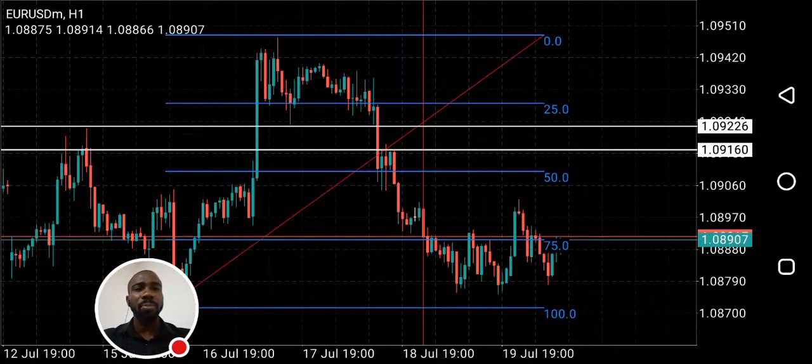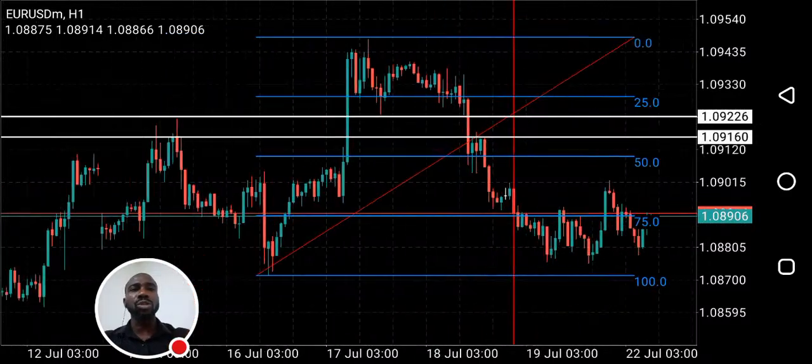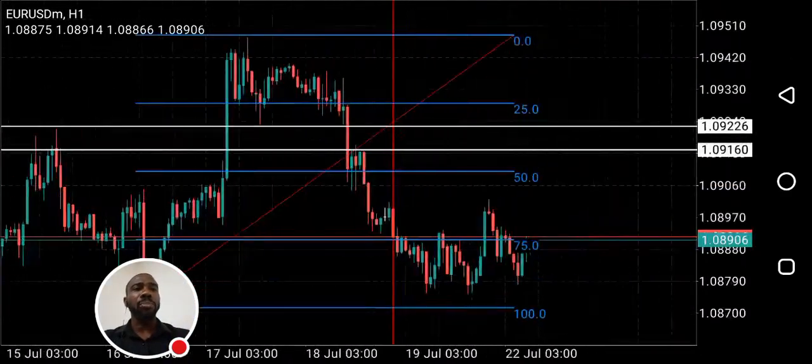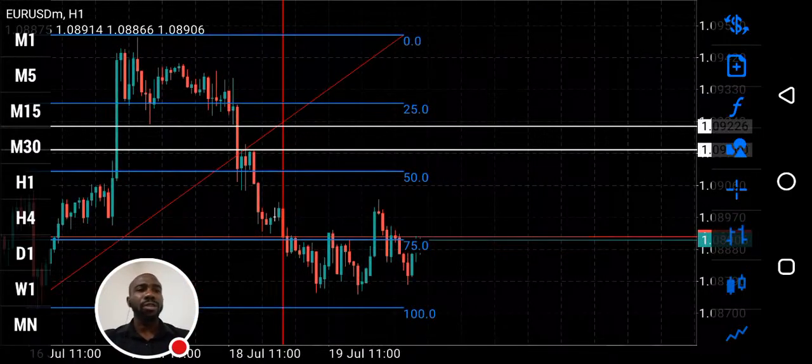That's premium. Anything below 50 is discount. And you buy at discount, you sell at premium. I hope that is clear. So my bias on EU this week is bearish, but I want to see price pull back to this fair value gap before going bearish on Euro USD. I hope that is clear.